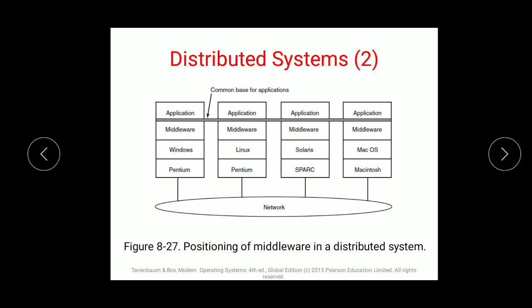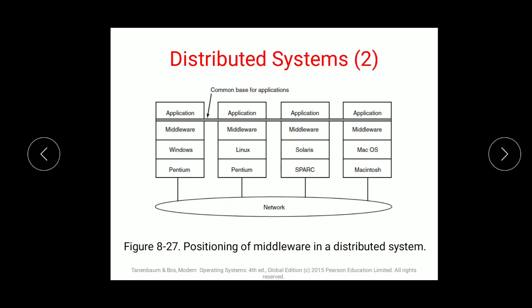A distributed system should support availability. Availability means once my user is asking for a demand, the distributed system could help or send the data required. Failure handling should be hidden from users and applications. If there is a failure in the distributed system, it should not be shown to the users or applications accessing that distributed system. So these are the main characteristics of a distributed system.